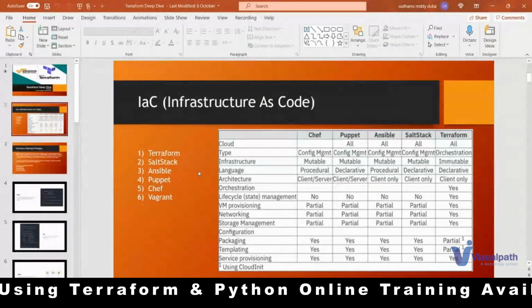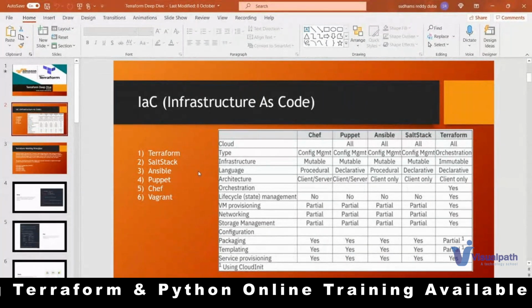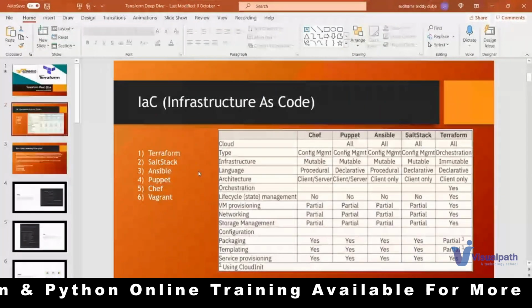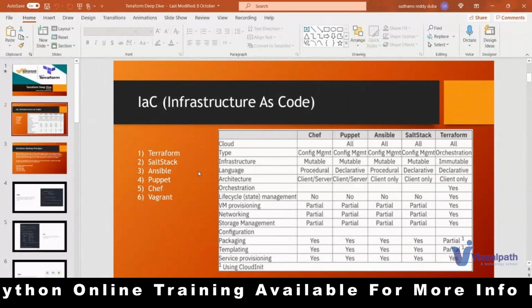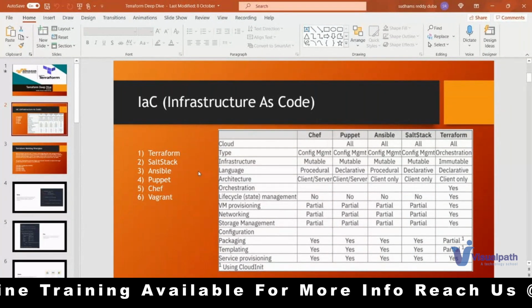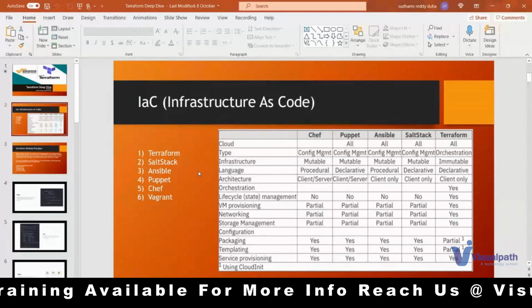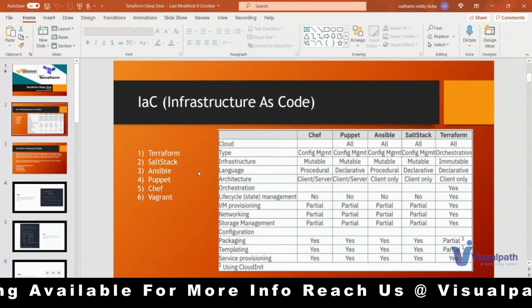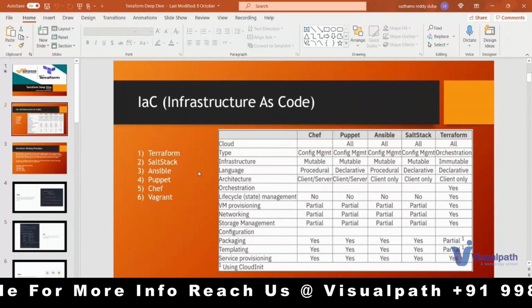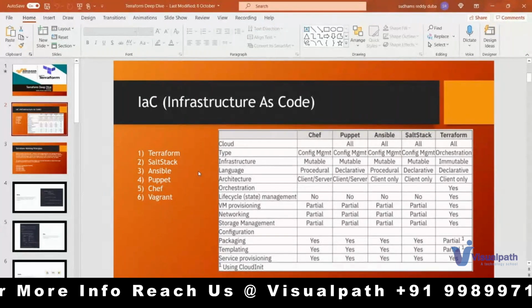There are so many comparisons made. I don't want to go in depth, but to put it in a single sentence: Terraform is well designed for infrastructure management, whereas other tools like Puppet, Ansible, SaltStack and all are well designed for configuration management.